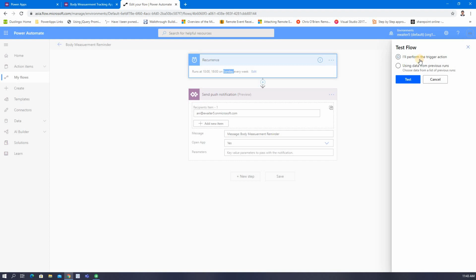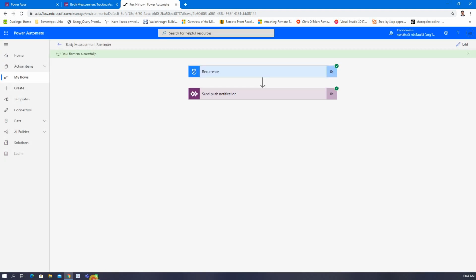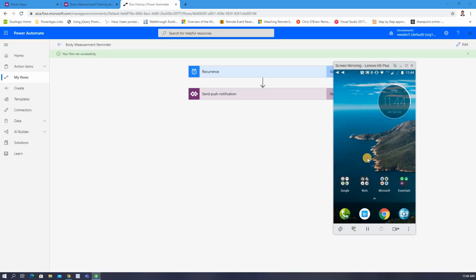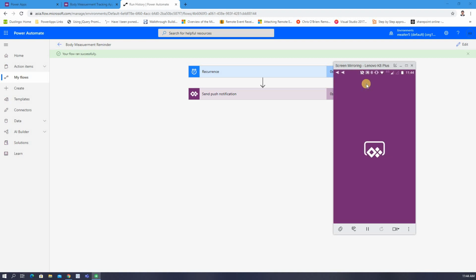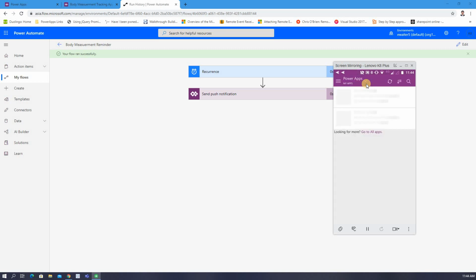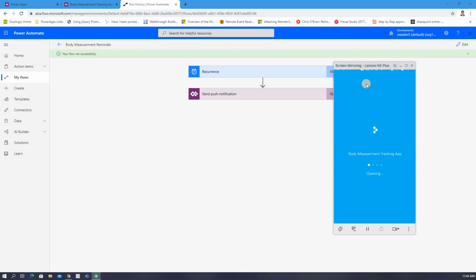I'm just giving one example. I'm waiting to see whether I'm getting the push notification on my mobile. Yes, I got it. Now I tap that notification. It will redirect and open the Power App. The app name is Body Measurement Tracking app.